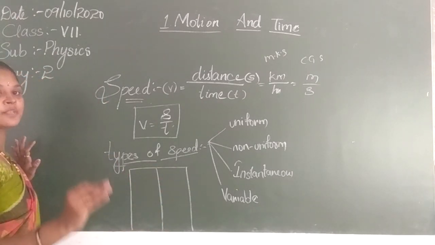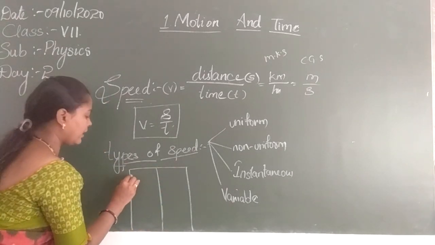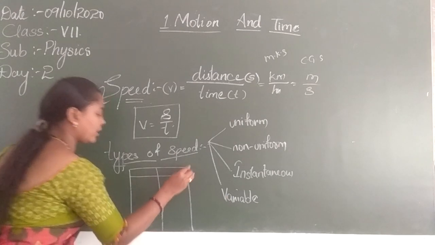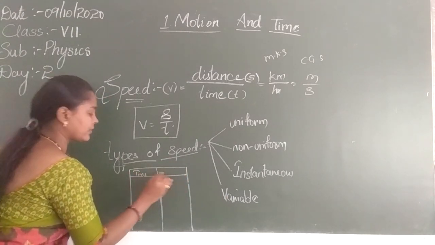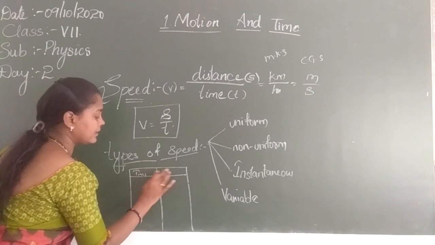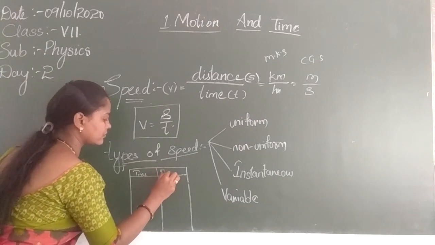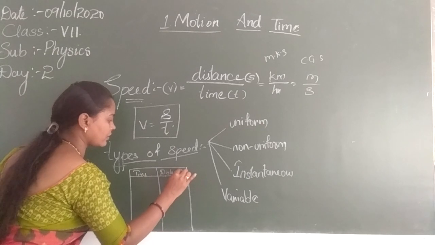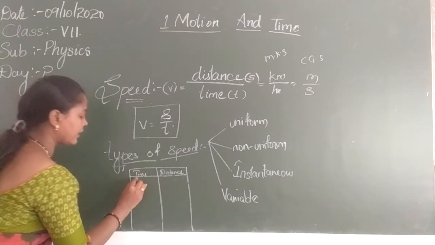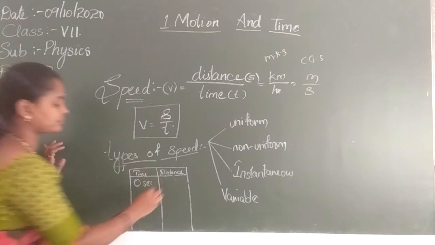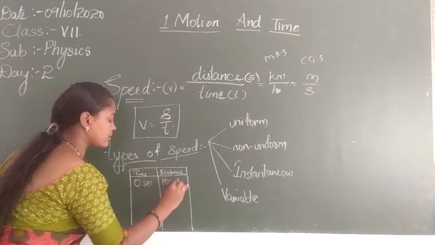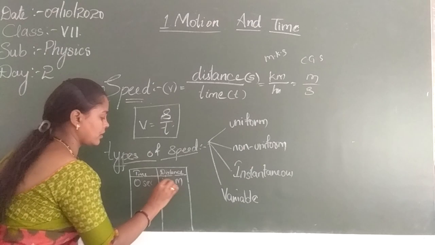Let us consider a car moving with a speed in a particular time. This is the time taken by the car to travel, and this is its distance. First, at 0 seconds, the distance of the car is 0 meters.